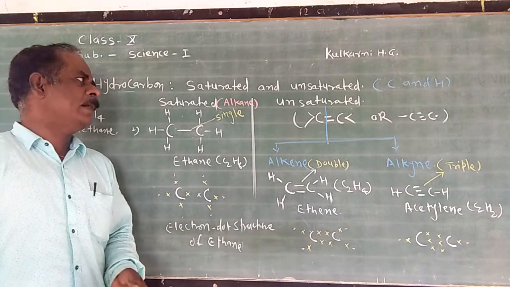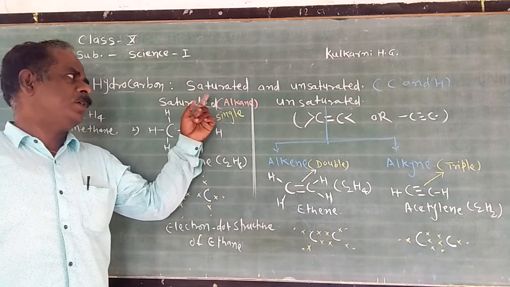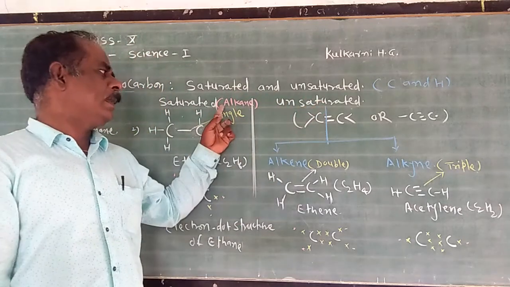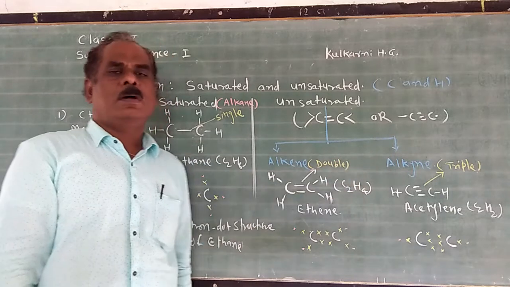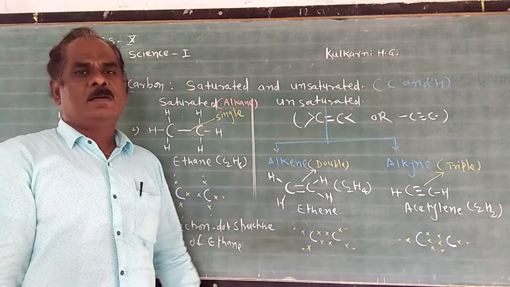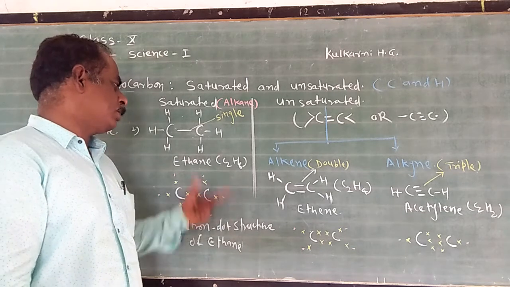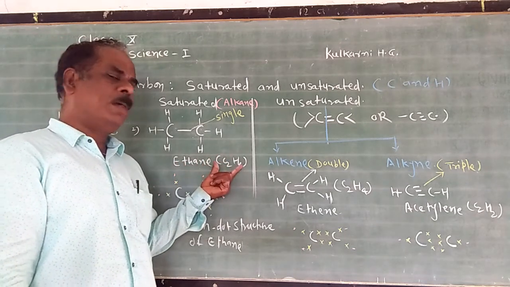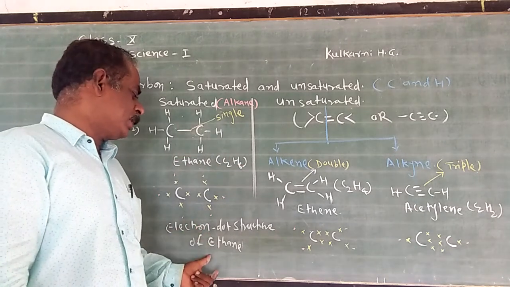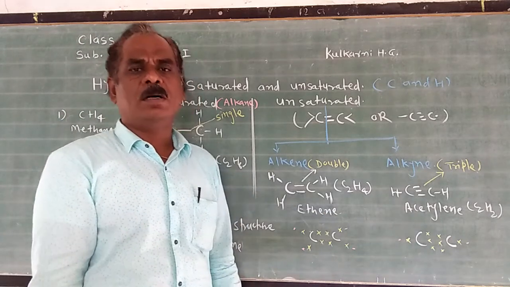Questions may be asked in the examination: define hydrocarbon, saturated hydrocarbon, unsaturated hydrocarbon, or alkane, alkene, alkyne. Or a question like this: what are hydrocarbons? How are they classified? Then write this type of classification. Or sometimes a question like this: what is the molecular formula of ethane? Draw its line structure and electron dot structure of ethane, ethene or acetylene. Such types of questions may be asked in the examination.